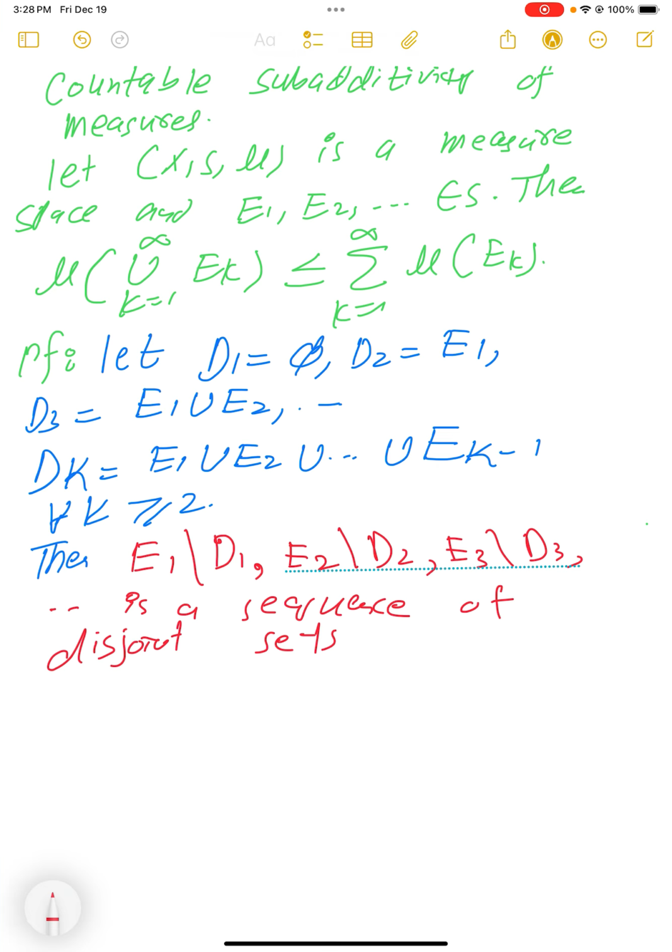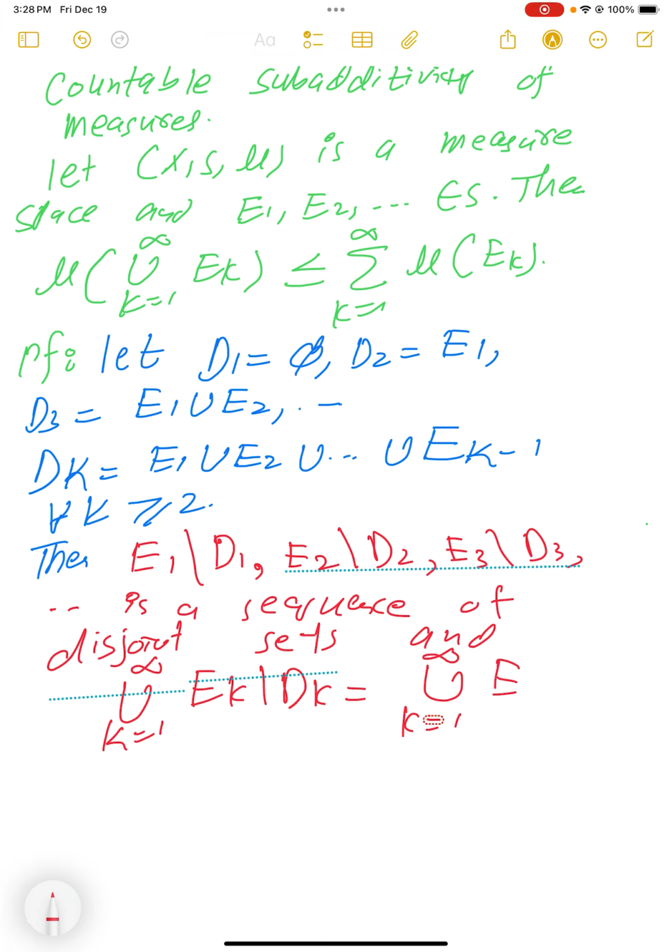If we take the union of all those disjoint sets, this union is nothing but the union over k equals 1 up to infinity of E_k. The proof is very easy: take one element from the union of E_k difference D_k and you will see it is in the union of E_k, and the other way around. I'm not going to do that, but let's see how they are disjoint.